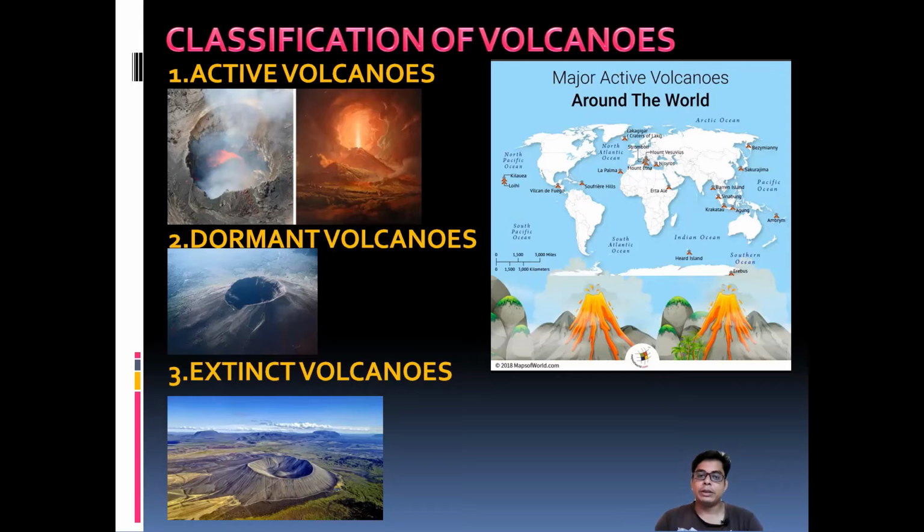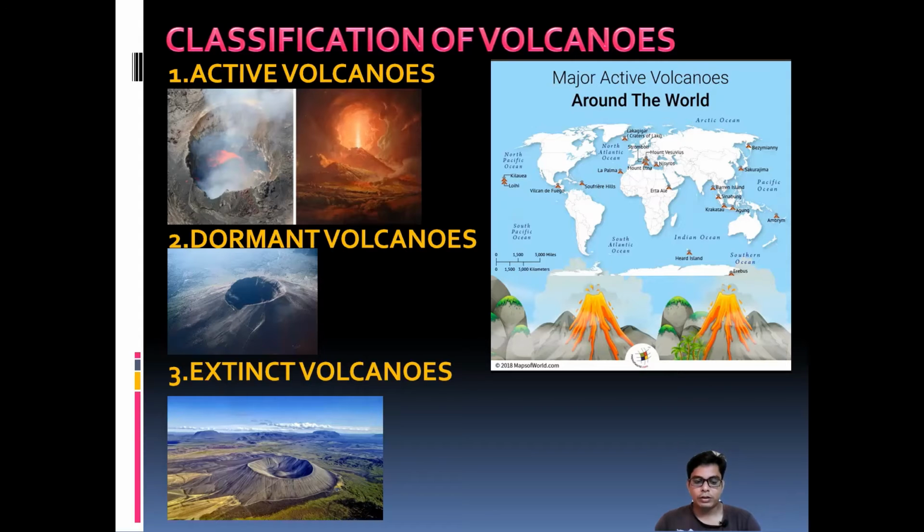Again it erupted in 1631 AD, and subsequently in 1803, 1872, 1906, 1927, 1928 and 1929. So Vesuvius is an example of a dormant volcano.